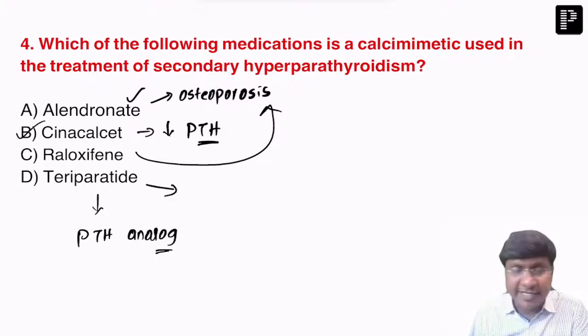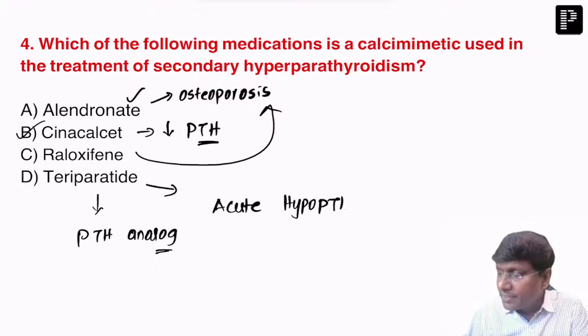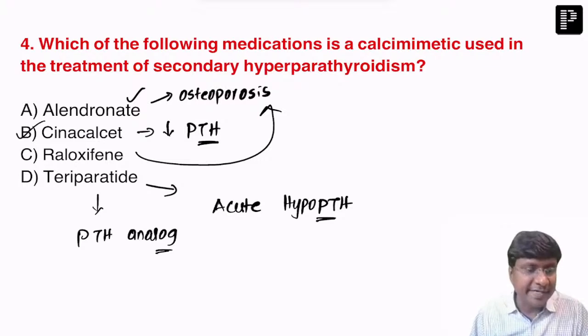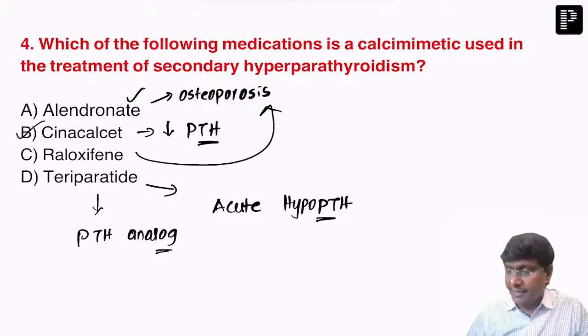Where do we give this teriparatide? We give teriparatide in cases of acute hypoparathyroidism. What are the causes for acute hypoparathyroidism? Thyroid surgery is one of the etiologies for acute hypoparathyroidism. There we give teriparatide. Okay. Next question.